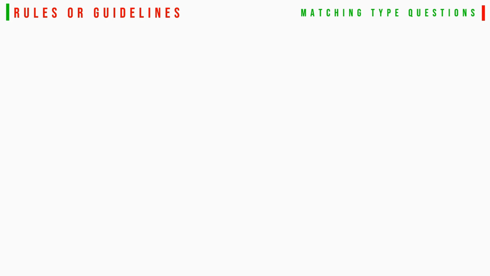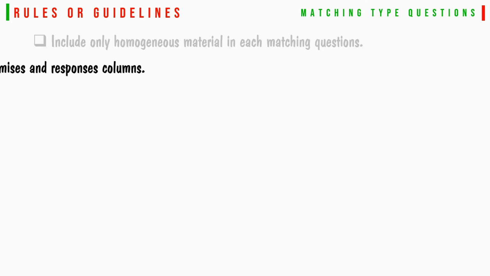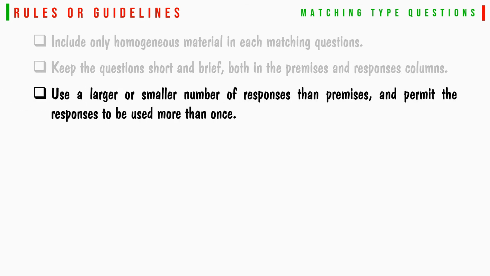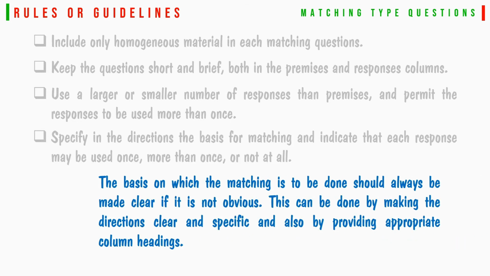Rules or guidelines for the construction of matching type questions. Include only homogeneous material in each matching question. Keep the questions short and brief, both in the premises and responses column. Use a larger or smaller number of responses than premises, and permit the responses to be used more than once. Specify in the directions the basis for matching and indicate that each response may be used once, more than once, or not at all. The basis on which the matching is to be done should always be made clear if it is not obvious. This can be done by making the directions clear and specific, and also by providing appropriate column headings.